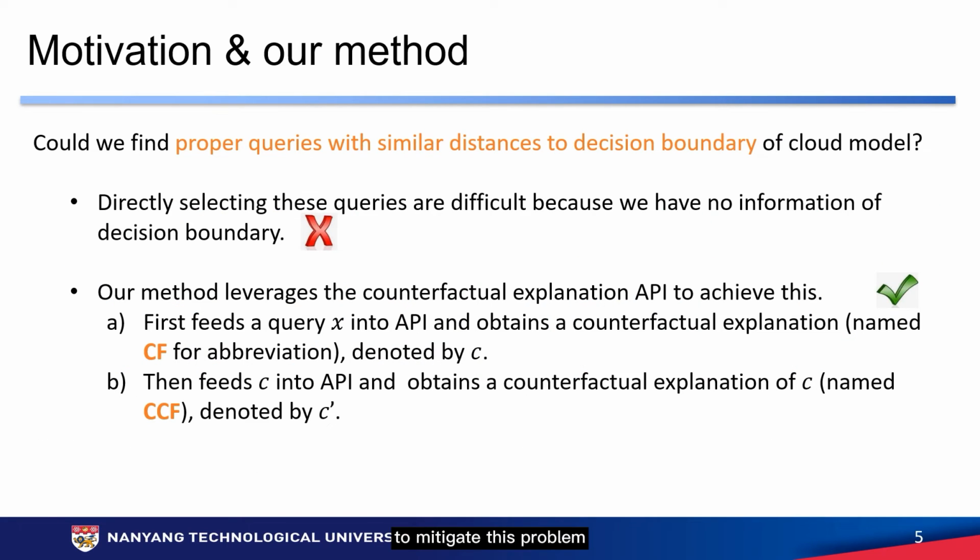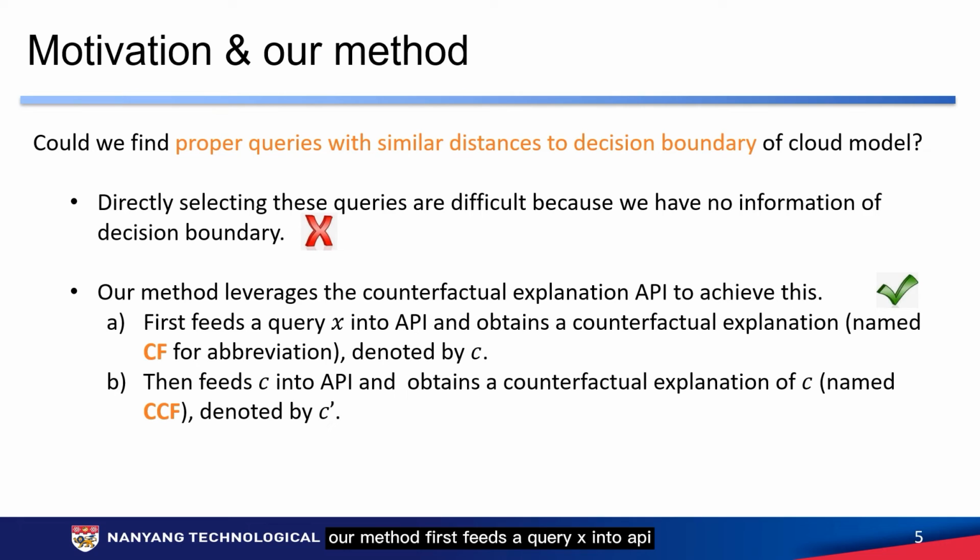To mitigate this problem, we should find proper queries with similar distance to the decision boundary of the cloud model. Directly selecting these queries is difficult because we have no information about the decision boundary in the beginning. Our method leverages the counterfactual explanation API to achieve this.